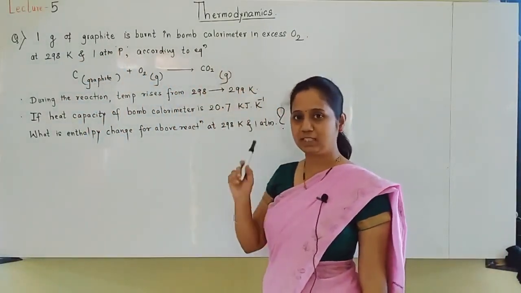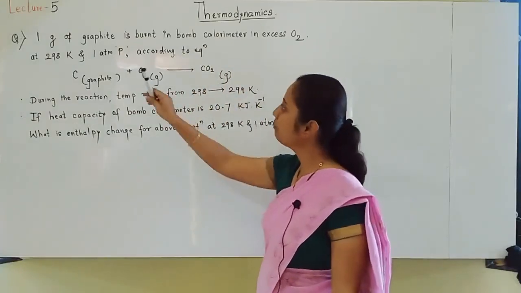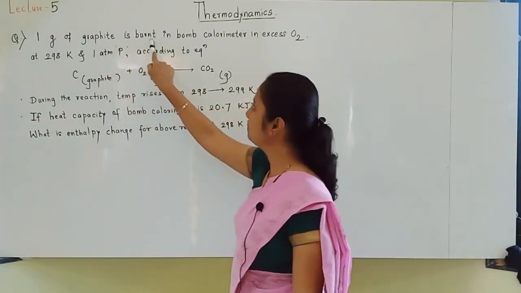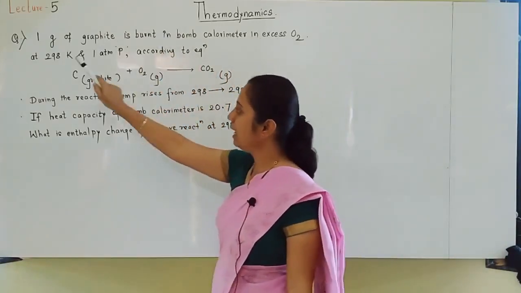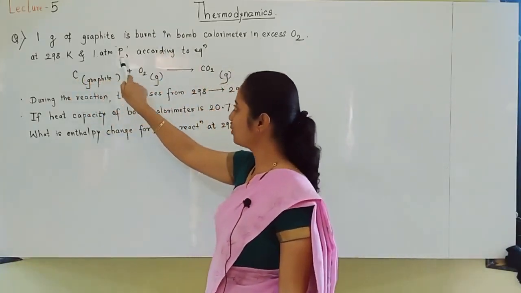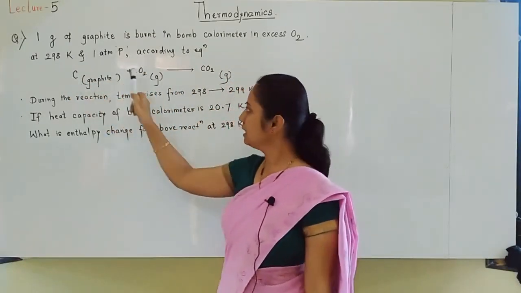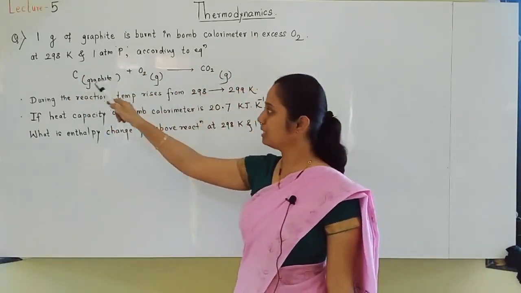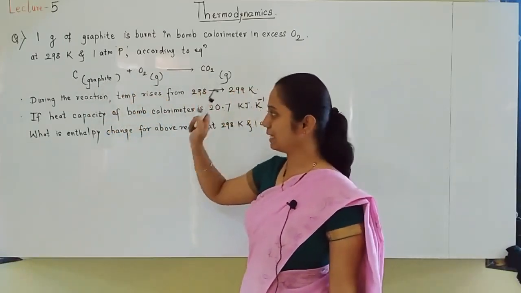Just now, the experiment we have seen, that calorimetry technique. 1 gram of graphite is burnt in the bomb calorimeter, of course in excess of oxygen at 298 Kelvin, 1 atmospheric pressure, according to this reaction. What is the reaction? C plus O2 gives CO2. C means graphite. It is burnt, giving out carbon dioxide.